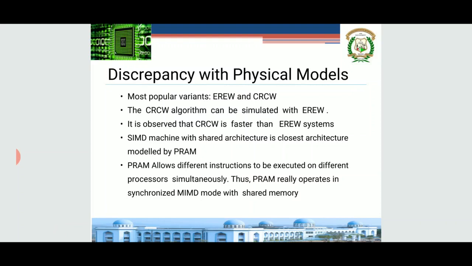We have seen previously the SIMD model or SIMD machine. It is very much similar to the architecture which we are giving for PRAM, isn't it? Shared memory.